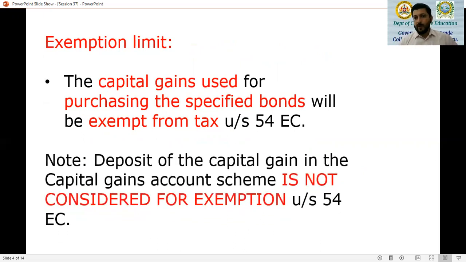Now, very, very important point. In other exemptions under section 54, 54B, 54D, we could have utilized the capital gain account scheme. That is for the time being, unless we find a good property, unless we find a good agricultural land, or for that matter another piece of land or building for an industrial undertaking. But under section 54 EC, the SSE cannot claim the benefit of the capital gain account scheme. So deposit of capital gain in CGAS is not considered for the exemption under section 54 EC.